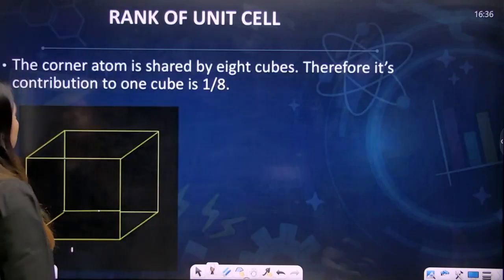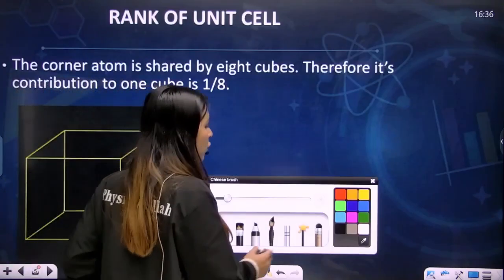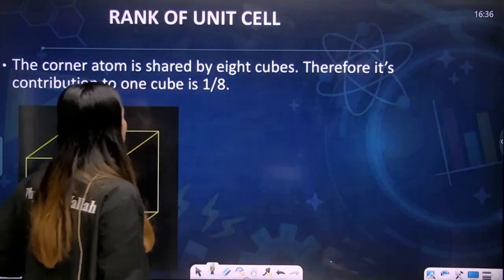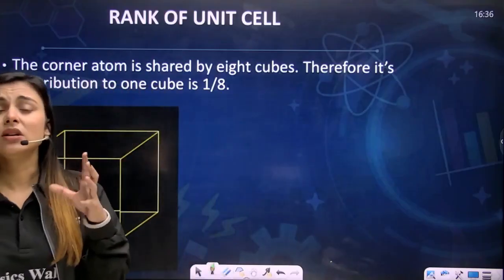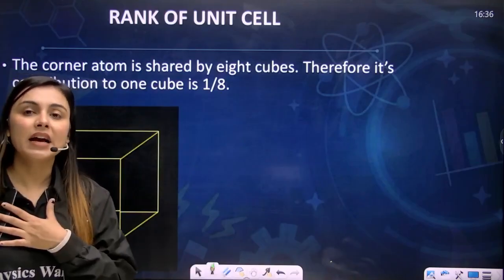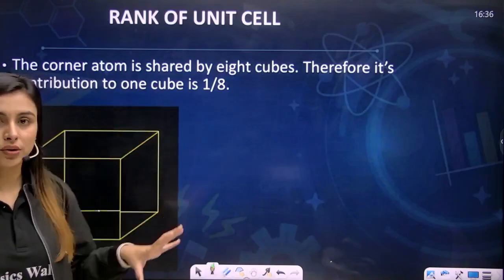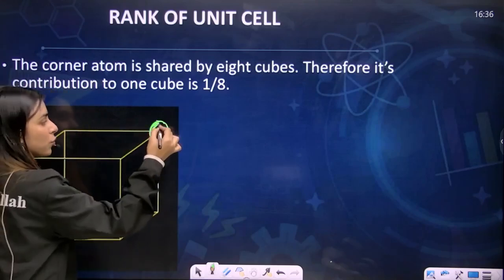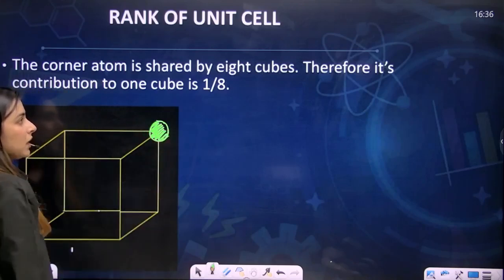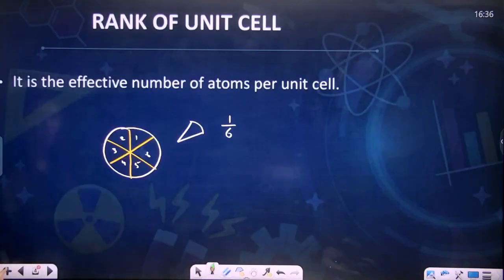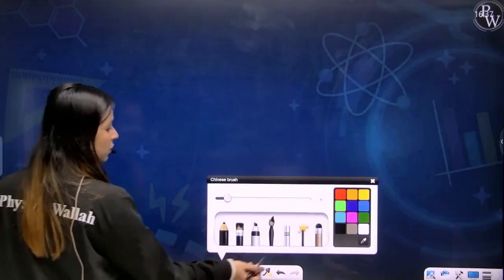Now let's consider the rank. So now, my dear students, just ignore what is written here. You just need to understand what I want to say. Let's consider a cubic crystal system, and let us consider that I have added atoms at the corners. So the atom would be here at the corner. I hope you're clear with this. The atom is present here. Now you'll understand this in a very interesting way. I'll just draw a diagram and then you'll understand.